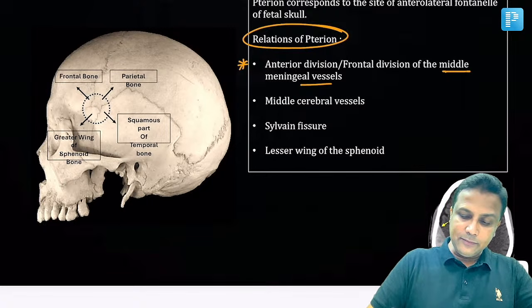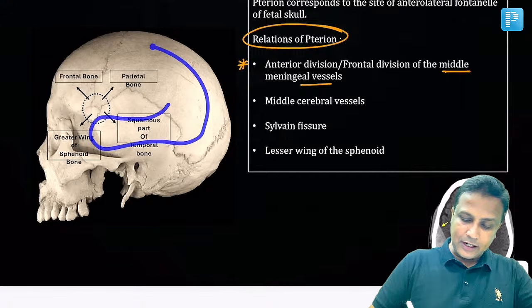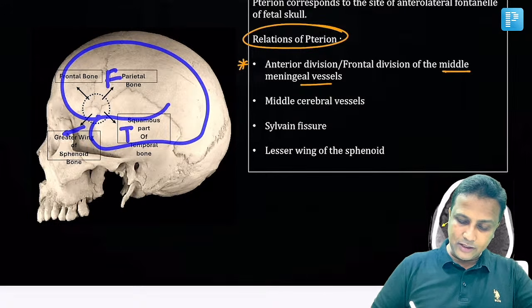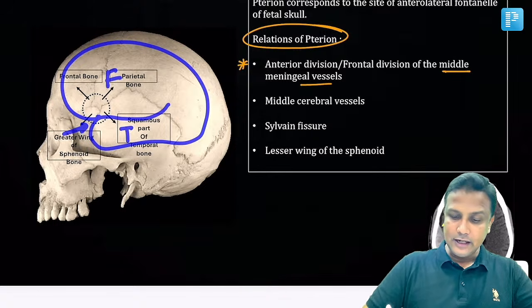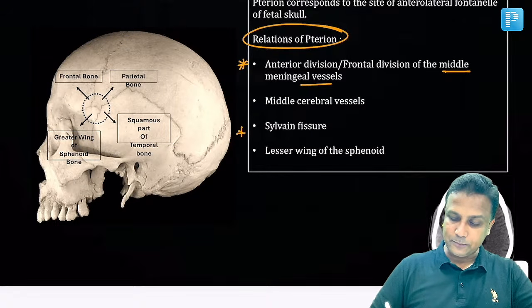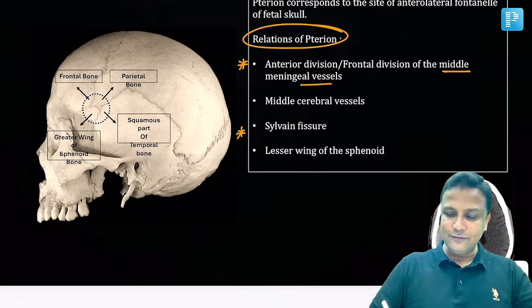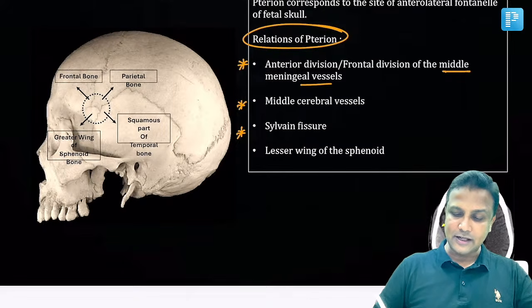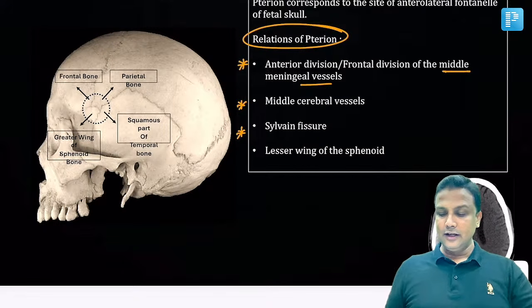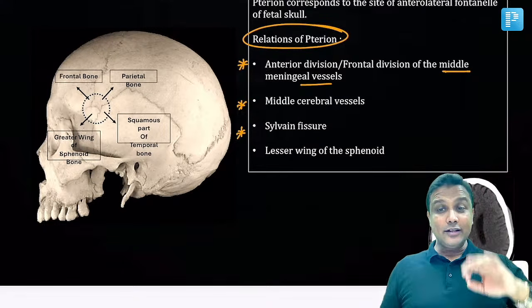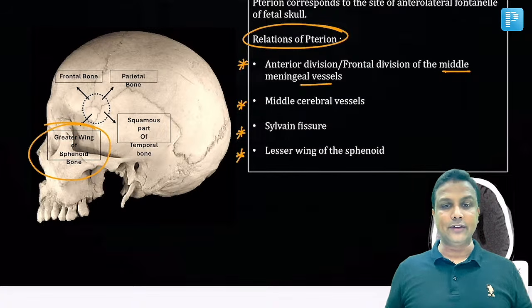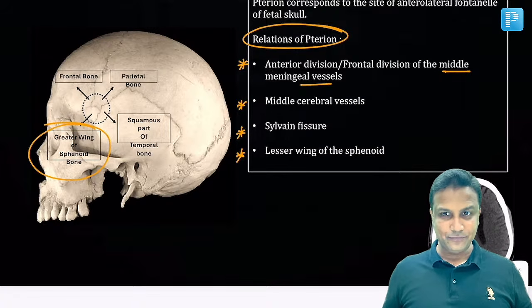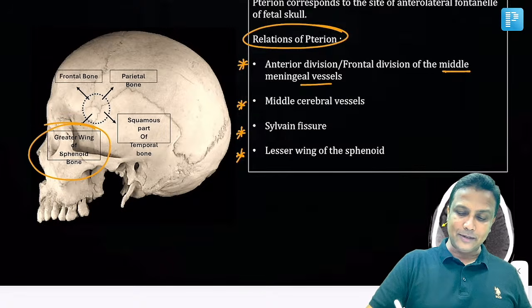And then right here, what will be there? You'll be having your brain here. This is the frontal lobe and this is the temporal lobe. Between these two lobes, this sulcus will be the lateral sulcus or Sylvian fissure. And the Sylvian fissure also starts from here. What do you have inside the Sylvian fissure? Middle cerebral vessels are present inside the Sylvian fissure. And then finally remember, pterion is actually formed by the greater wing of the sphenoid. But just inside the pterion, there will be the lesser wing of the sphenoid. So all the relations are completed here.